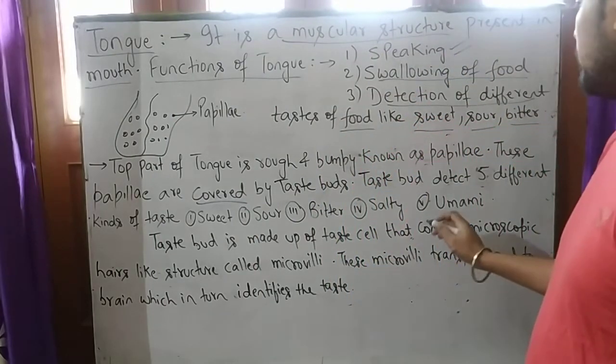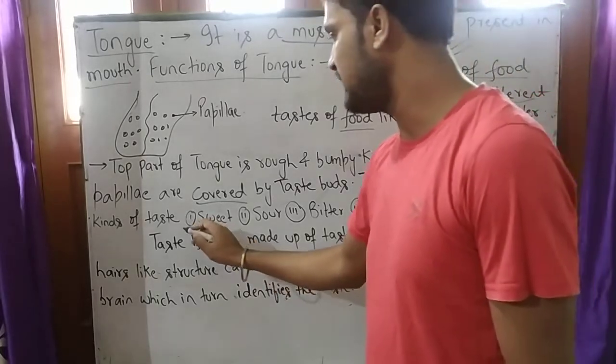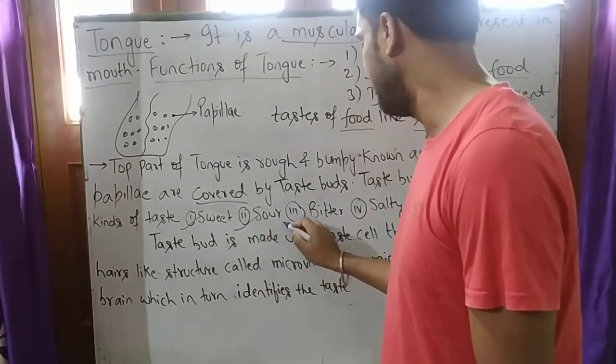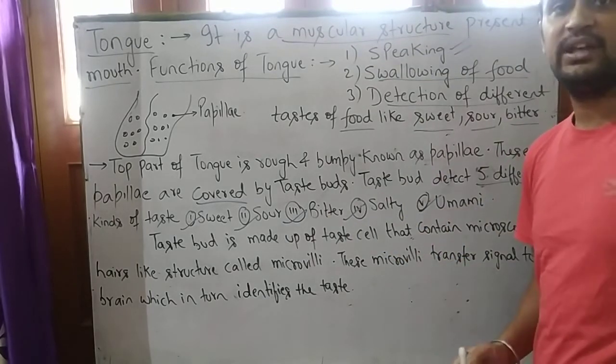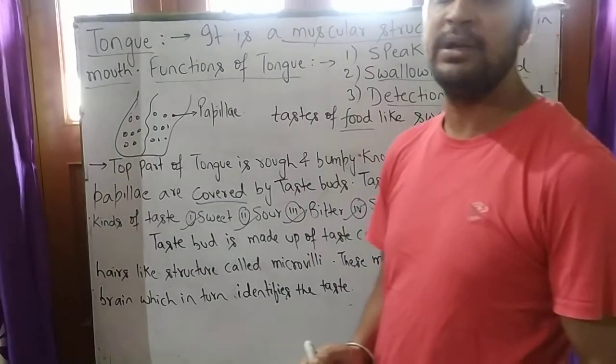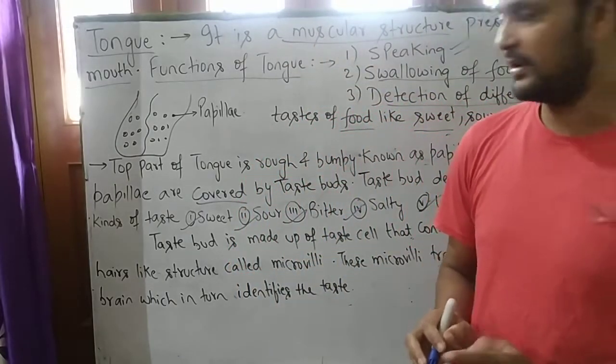So the taste bud detect 5 different kind of taste, that is sweet, sour, bitter, salty and umami. Umami is a Japanese word which means delicious, which tastes meaty flavor.